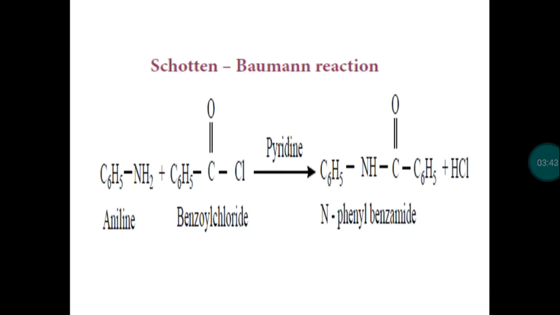Next, the benzylation process. We have completed acylation or acetylation. Next one is the benzylation process. What is the benzyl group? C6H5CO. If the benzyl group is substituted, the reaction is called a benzylation reaction. For that we take an aromatic amine, aniline.